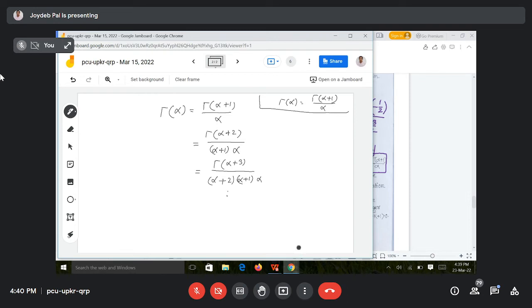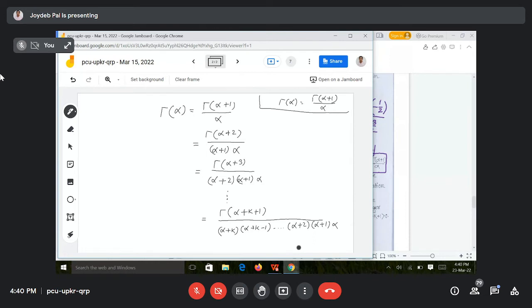By using repeated application of that formula, after the kth application of this formula, it will be gamma alpha plus k plus 1 divided by alpha plus k, then the next term will be alpha plus k minus 1, and so on down to alpha plus 2, alpha plus 1, alpha.